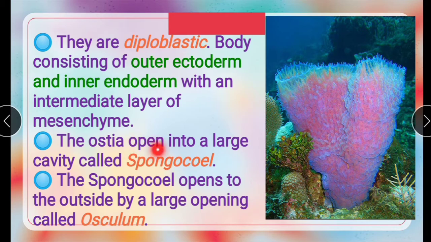Next, the ostia open into a large cavity called the spongiocoel. See here, the ostia open into a large cavity that we call the spongiocoel. The spongiocoel opens to the outside by a large opening that we call the osculum.